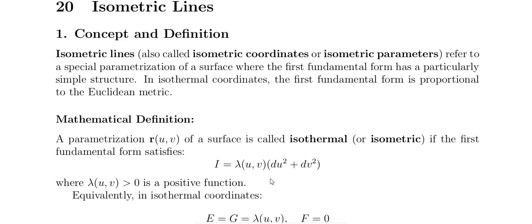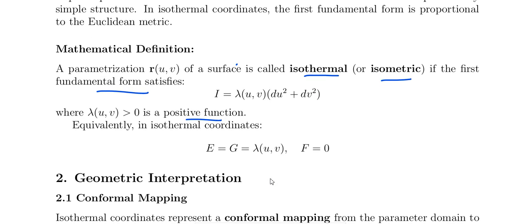What is the mathematical definition? The parameterization r of u comma v of the surface is called isothermal, or isometric, if the first fundamental form satisfies I equal to lambda of u comma v times du square plus dv square, where lambda of u comma v greater than 0 is a positive function. Isothermal coordinates means E equal to G equal to lambda of u comma v, and F equal to 0. This is the first fundamental form. Okay, this is the mathematical definition.